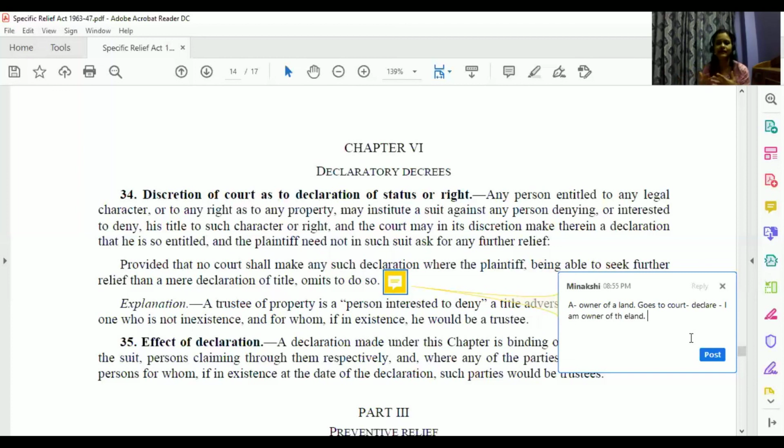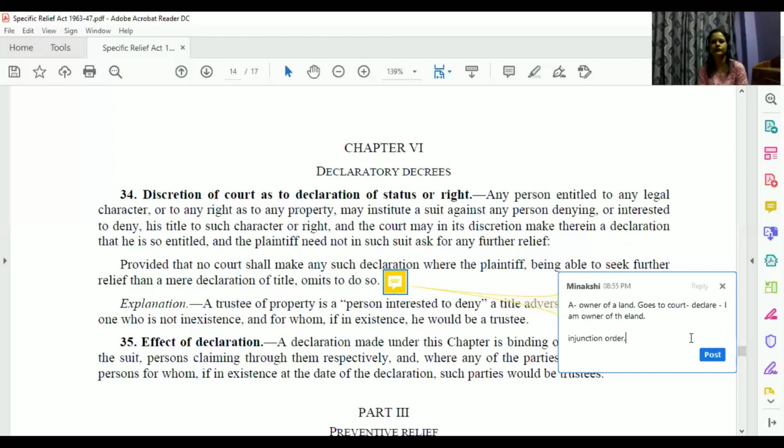But will that serve the purpose? Because it's like normal public, right? Almost everyone is using his private land like a road. So maybe in this case, declaratory decree is not the best relief that the person should be given. So court may say that rather than asking for declaratory decree, what you can do is ask for maybe an injunction order, right?